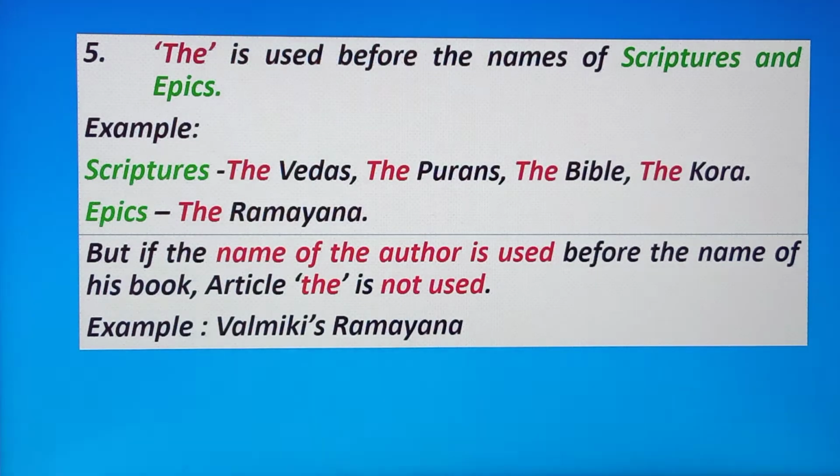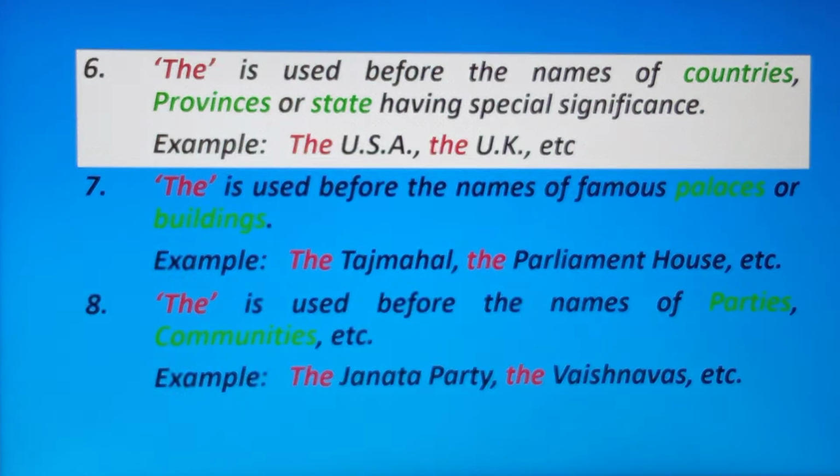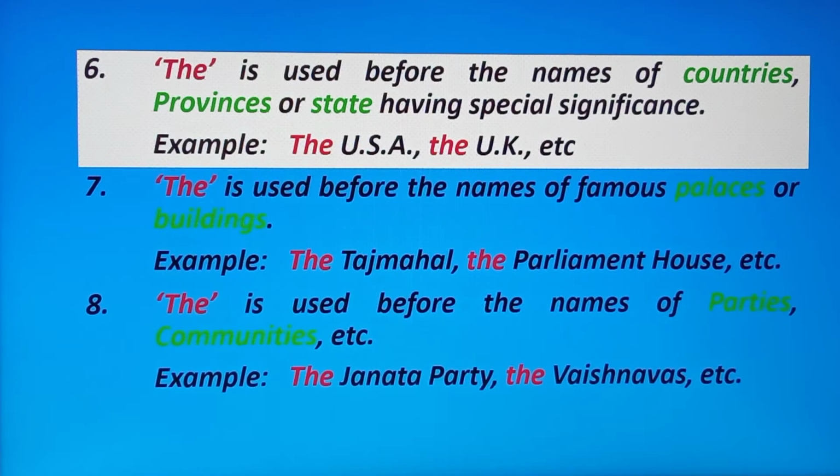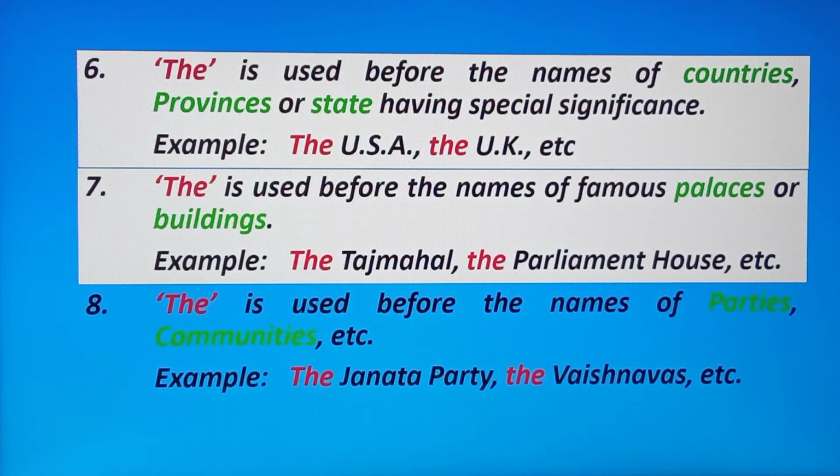Valmiki's Ramayana. Number 6, the is used before the names of countries, provinces or states having special significance, the USA, the UK, etc. The is used before the names of famous palaces or buildings.